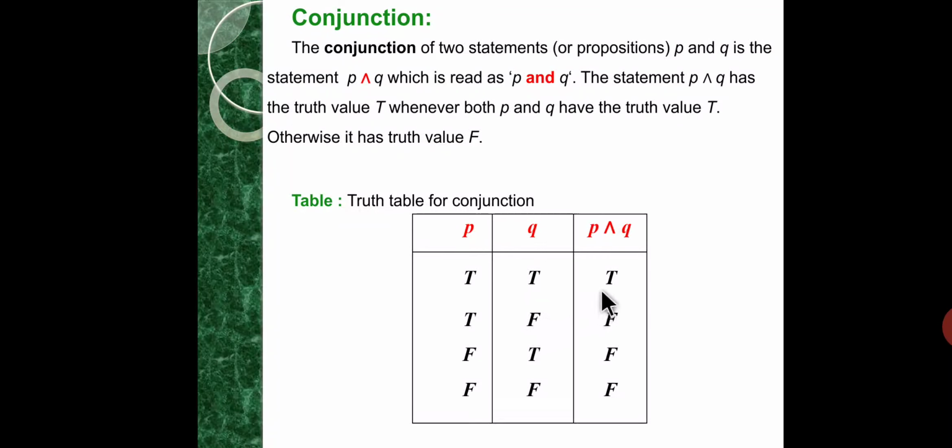The compound statement of these two propositions is true when P and Q both are true. In the remaining cases, the conjunction of P, Q is false.